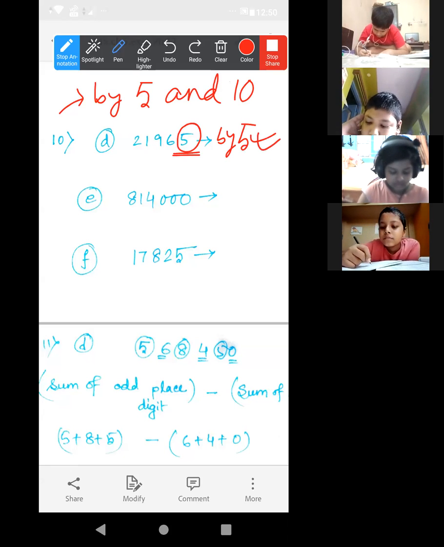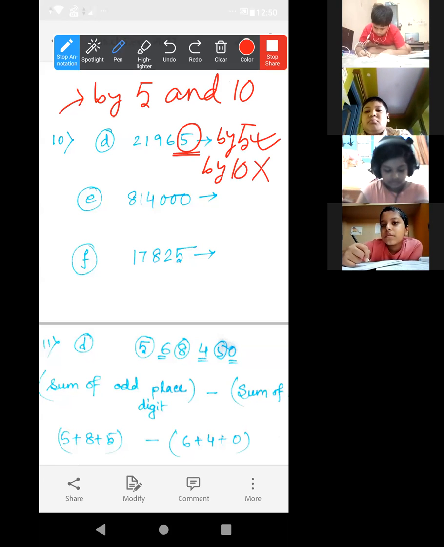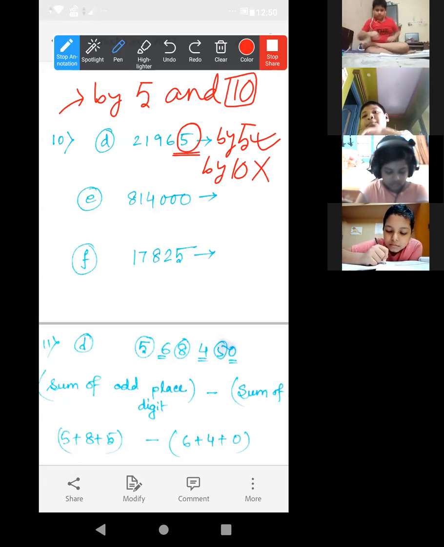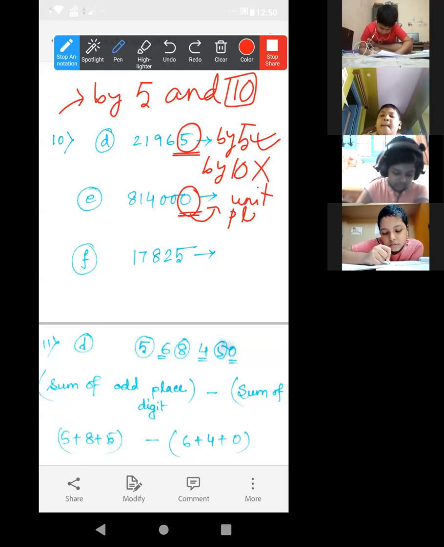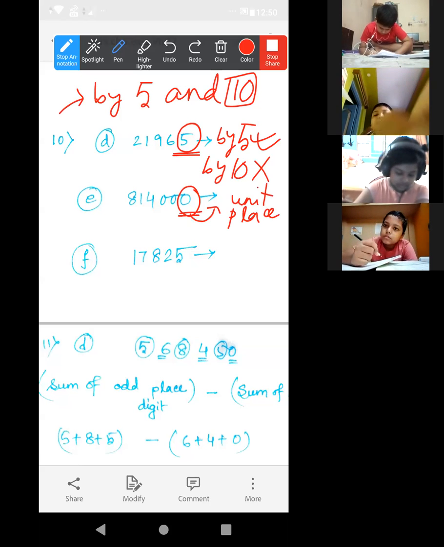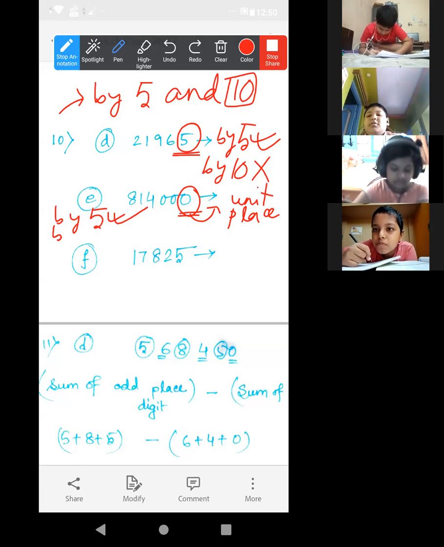But by 10? No, ma'am, because zero is not in the unit place. But here, look, it is 0 in the unit place. The unit place digit is 0. So it will be divisible by both 5 and 10. It is by 5 also, by 10 also.